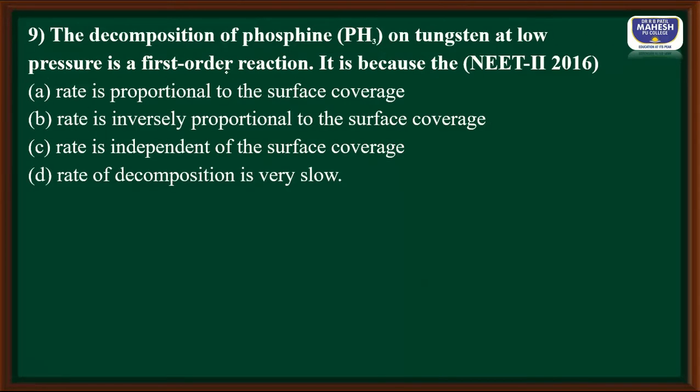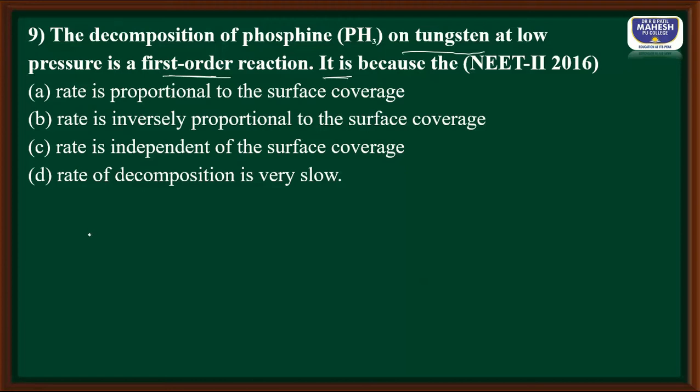Next question, the decomposition of phosphine on tungsten. Generally, any reaction that takes place on the surface of a catalyst is going to be a zero order reaction. At low pressure it is a first order reaction. It is because, students, at low pressure the surface of the catalyst is not saturated.